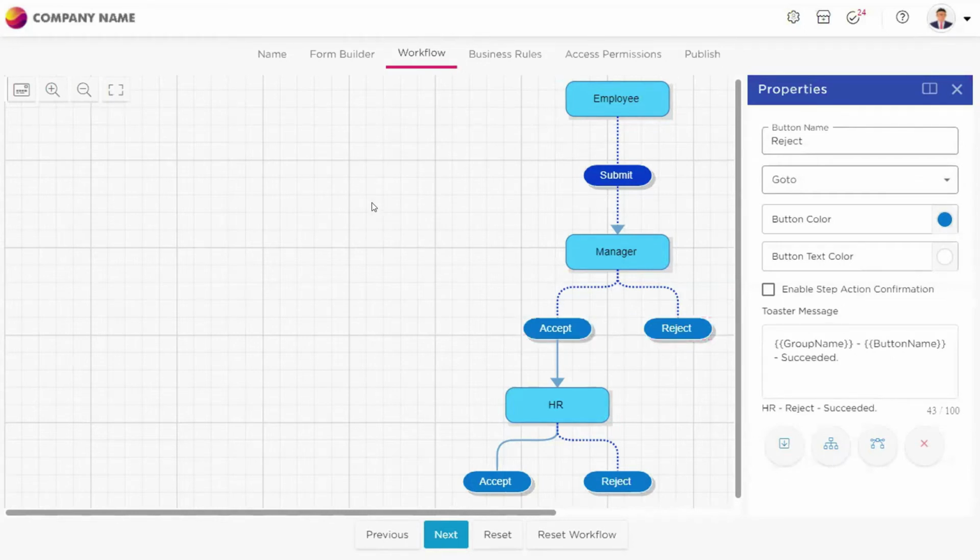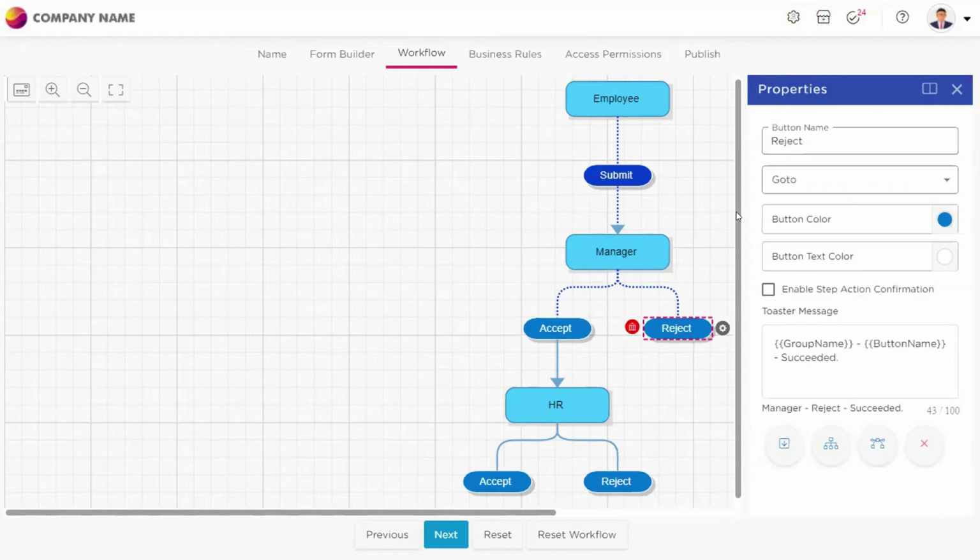Now there are a couple of doubts you might have here. Let me clear them one by one. Whenever an employee submits an application, it will come to the manager. That is a very clear understanding. Now, if the manager accepts it, you can see here itself, it is going to HR. What if he rejects it? If he rejects it, you have two options. Either you can notify the employee that the application is not good and that he has to resubmit the application.